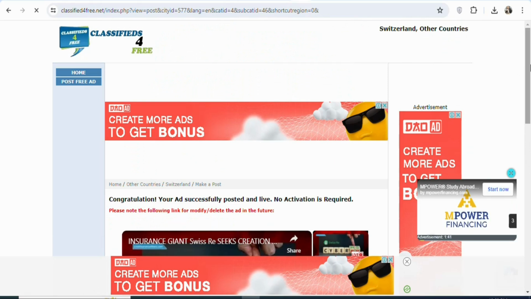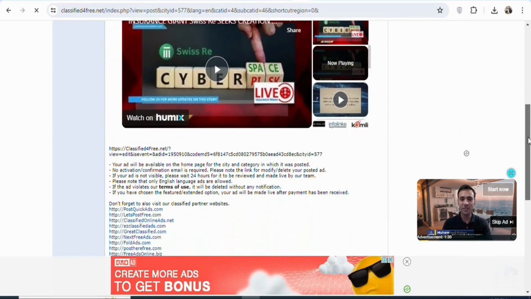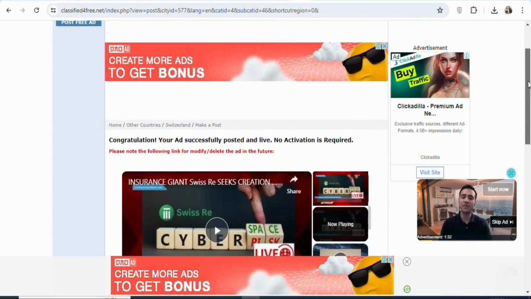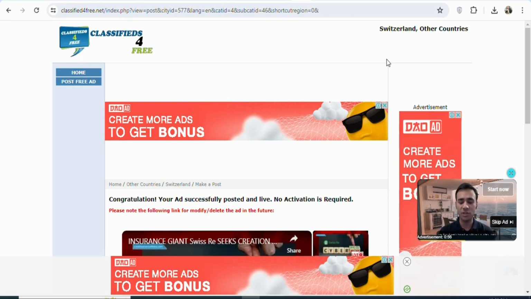Apart from this website, there are many other free classified websites that you can use to promote your affiliate links, so that you can get people to take the action for you to make money. You don't need to restrict yourself to only Switzerland. You can select other countries and then find a traffic source, so that you can drive traffic to your affiliate link for people to take action for you to make money. The best part about CPA offers is that your potential visitors are not required to purchase anything. All that they need to do is take a specific action. So just go back on CPAGRIP, select any offer in any country that you want, and then promote it so that you can be making money from home.